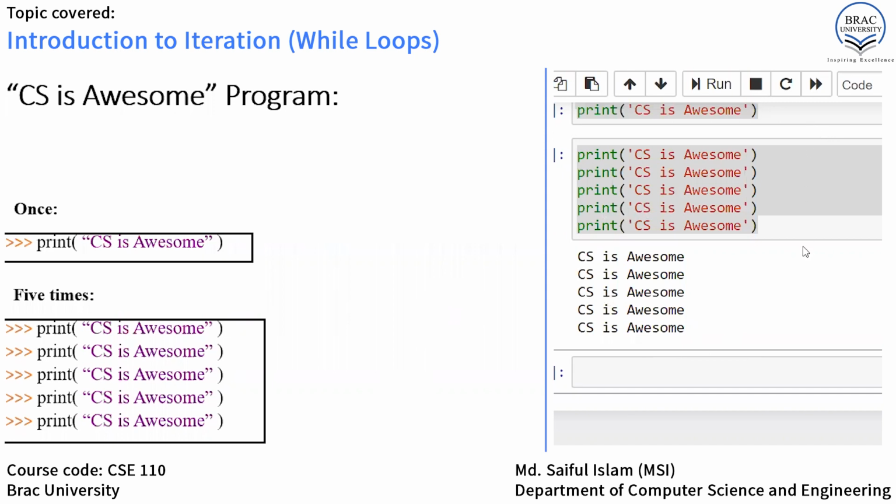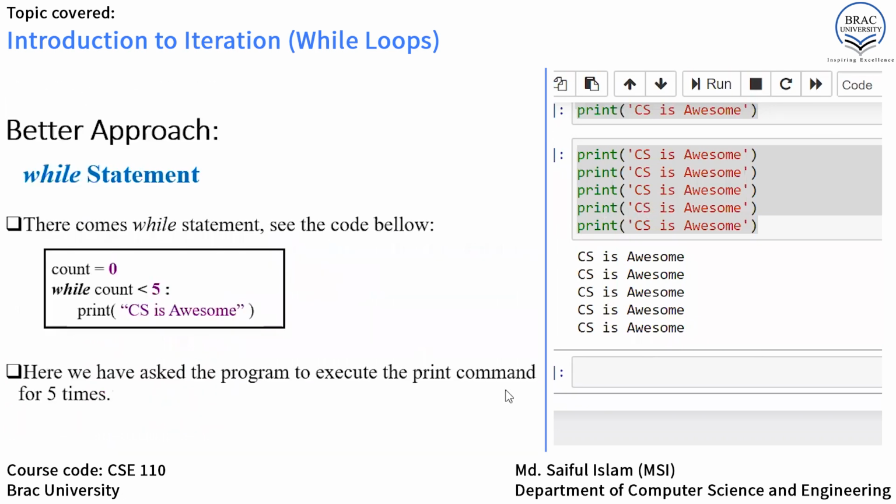Of course we have. We have an amazing structure called while loop, which will make the task easier and simpler. The benefit of while loop is it can reduce our time and efforts as well. By using while loop, fewer lines of code will be required compared to writing it manually. Writing computer science is awesome manually will take more time than using the loop. Now let's show how to write a while loop.